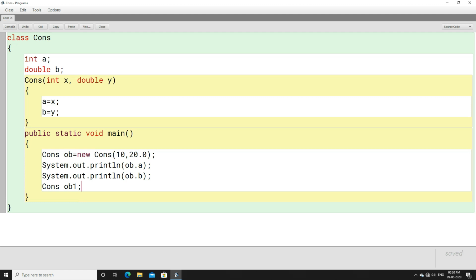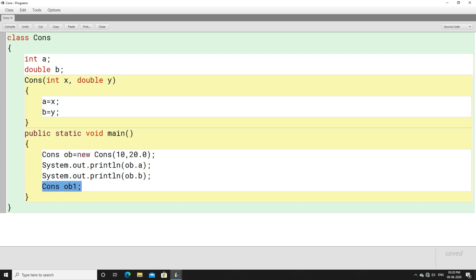Next, this is ob1, and we have not given any dynamic memory to it. As we have not used the new keyword, remember, even if an object is declared here, it is not created, it is not given a dynamic memory. We have only declared an object. So both the things are very different here. Here an object is declared as well as given dynamic memory, because of this new keyword and because of this constructor call, you go and invoke this constructor.